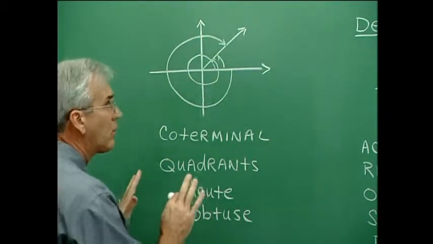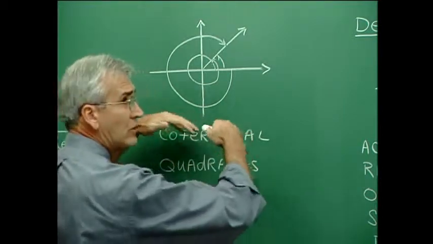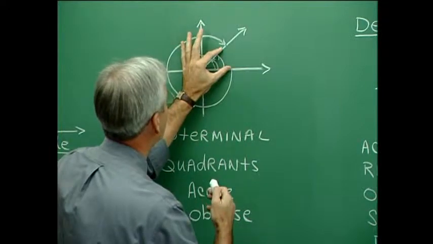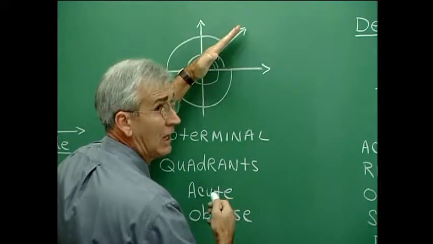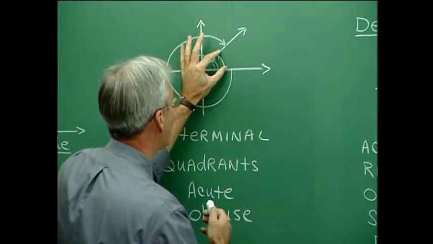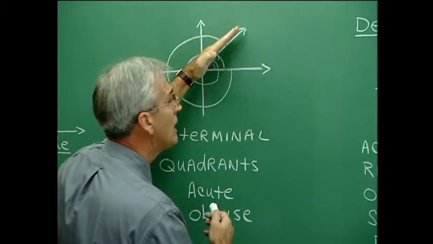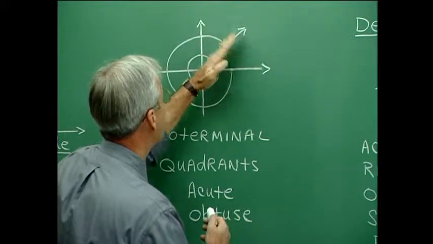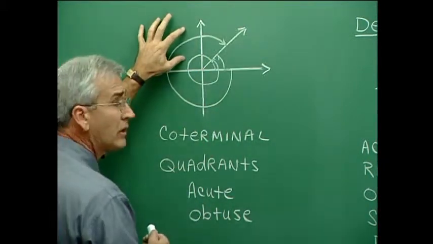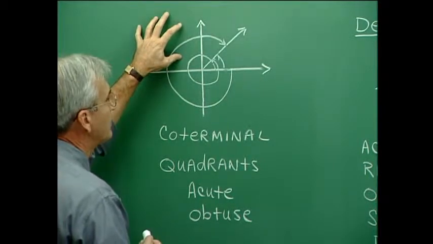Now generally we're thinking of angles generated in a more normal way. That is, this angle as being generated just kind of like that. You see the small opening right here for that angle, but at any rate it's an acute angle if the terminal side falls within the first quadrant. And if the terminal side falls within the second quadrant, then we have an obtuse angle.